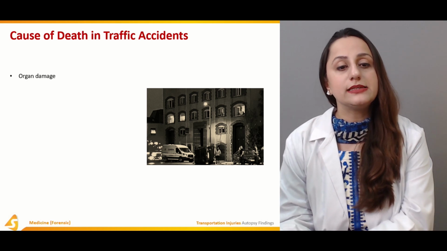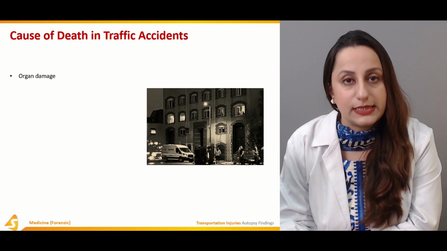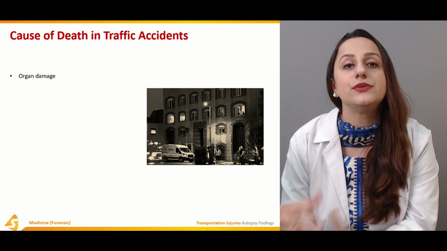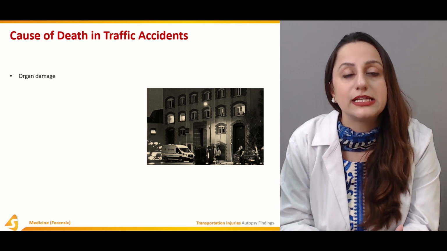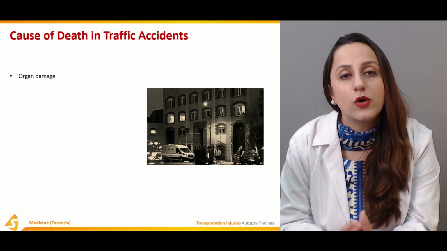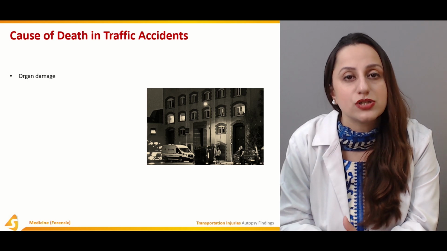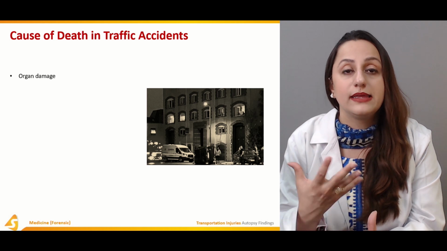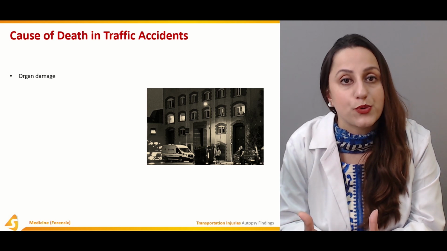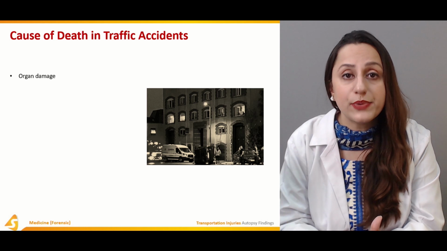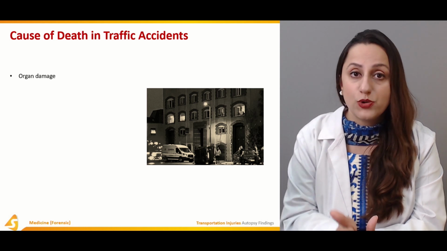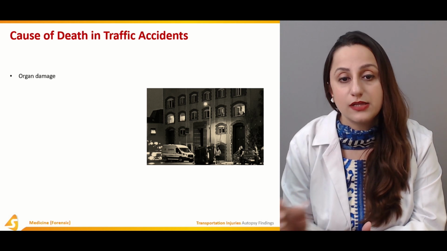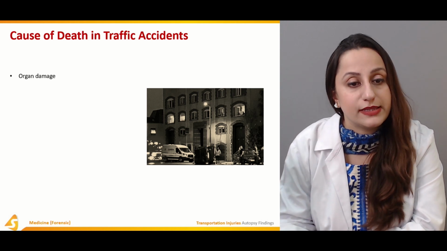So the cause of death in traffic accidents is usually organ damage. Any of the vital organs can be included over here. It can be the brain, the heart, the liver, the kidneys, the spleen, or all of these special vital organs. Even the lungs can be a cause, because they can be a cause of the asphyxiation process. So any compressional injury that results in damage to the organs is going to prove fatal for the people involved in that traffic accident.